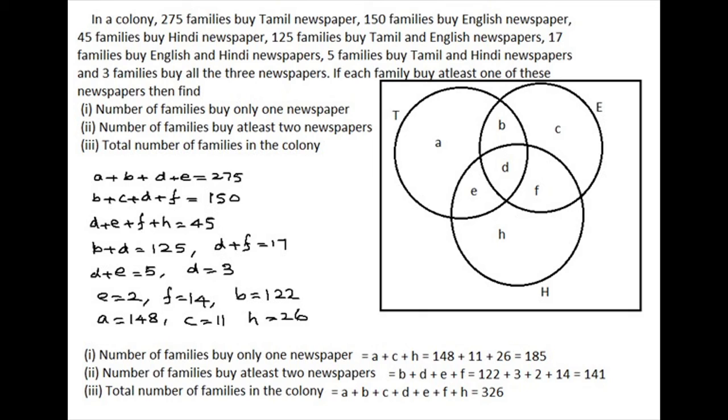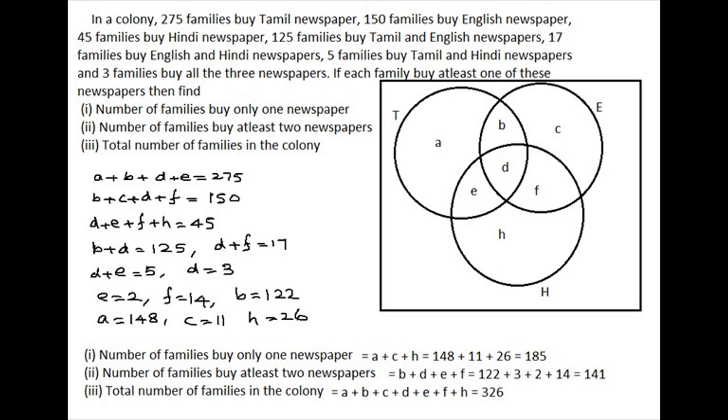Okay, according to the situation, for the people who buy Tamil, the Tamil circle contains A, B, D and C, so A plus B plus D plus C is 275. The English circle contains B plus D plus F plus C, that is equal to 150. The same way we write all those things. Tamil and English is B and D, so B plus D is 125. The same way English and Hindi, D plus F, is 17. That way we write all the values there.